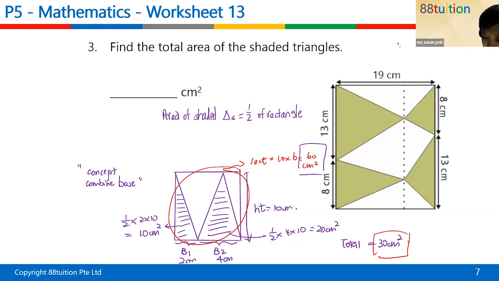So I will say that this is combined base, combined height. So with all the combined base, combined height, this is the triangle. This area of the triangle is half of the area of the rectangle. Okay, so far so good.